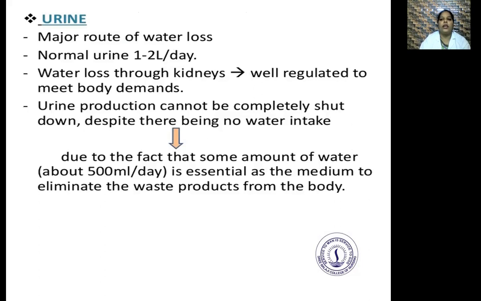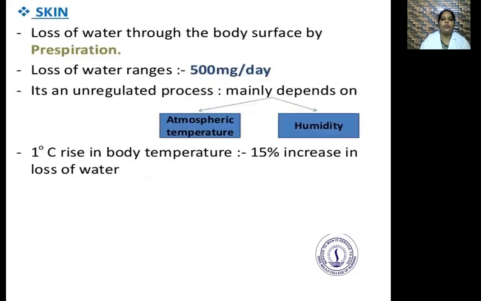Urine production cannot be completely shut down despite there being no water intake, due to the fact that some amount of water, about 500 ml per day, is essential as the medium to eliminate the waste products from the body.